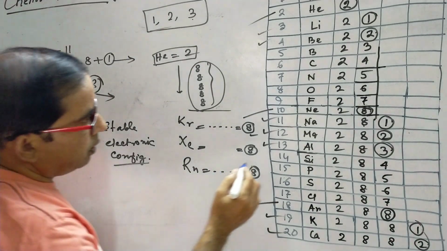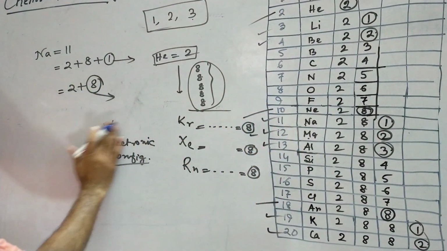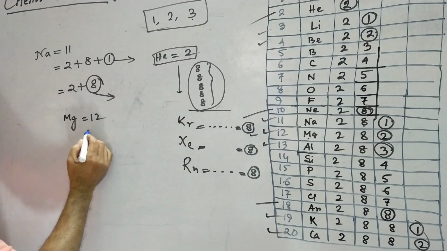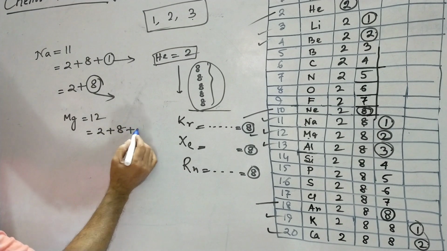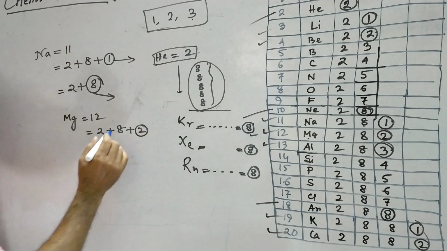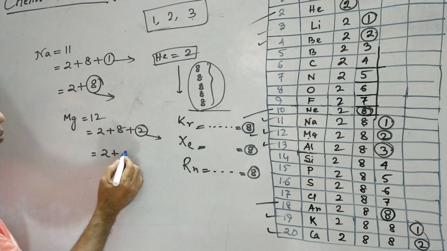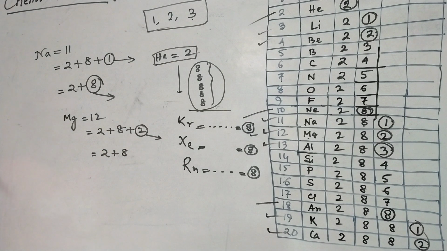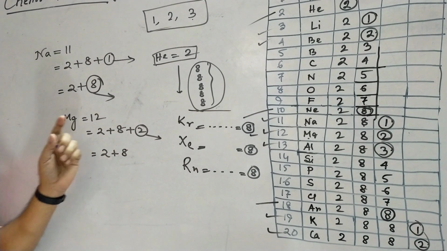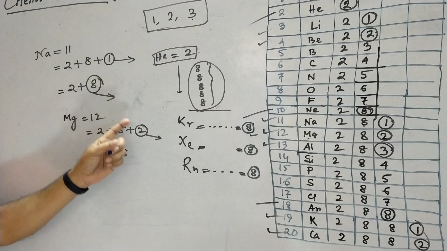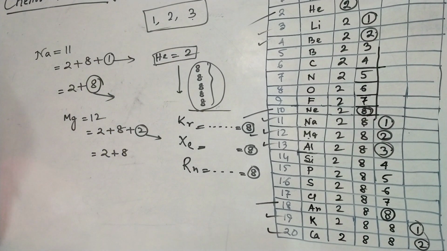And in case of, suppose, magnesium, the atomic number of magnesium is 12. That is 2 plus 8 plus 2. So if magnesium loses only 2 electrons, it can have the electronic configuration 2 plus 8. Likewise, all the metals try to lose 1 or 2 or 3 electrons from the outermost orbit. When they lose 1 or 2 or 3 electrons from their outermost orbit, they consequently convert into ions.